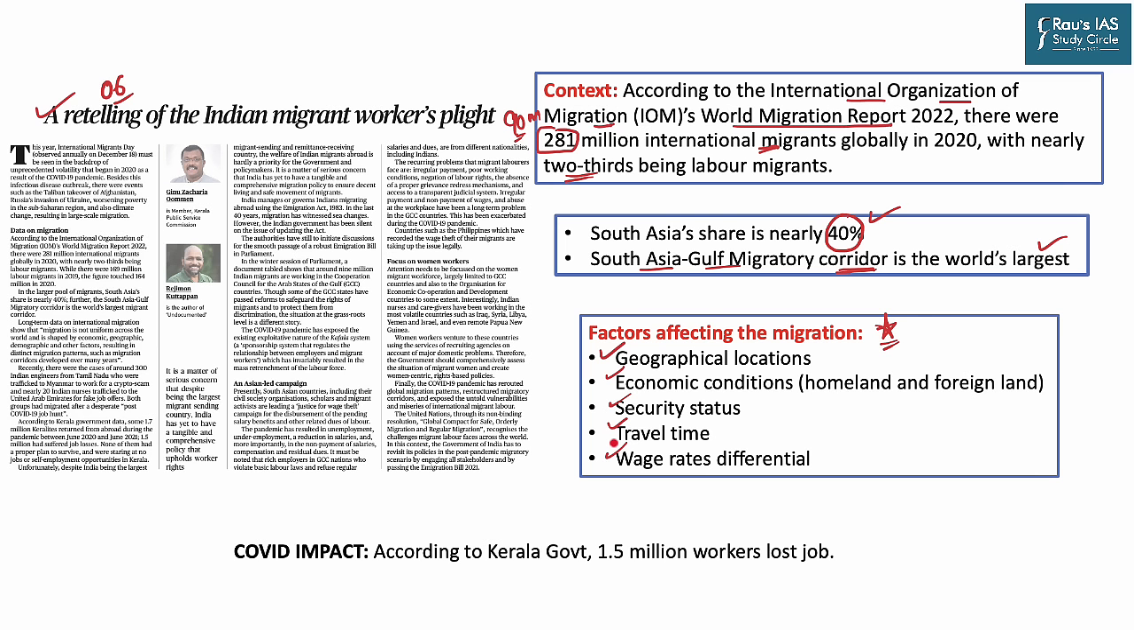Now, because of the COVID impact, according to the data published by the Kerala government, which is also one of the largest outbound migrant states in India, 1.5 million, that is 15 lakh workers, lost their jobs in the Middle East countries because of the COVID impact. And this is a huge number given what India is sending outside.